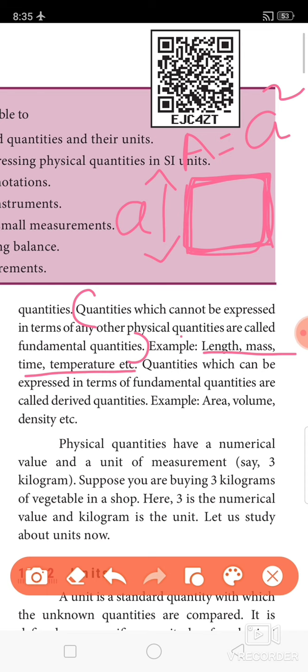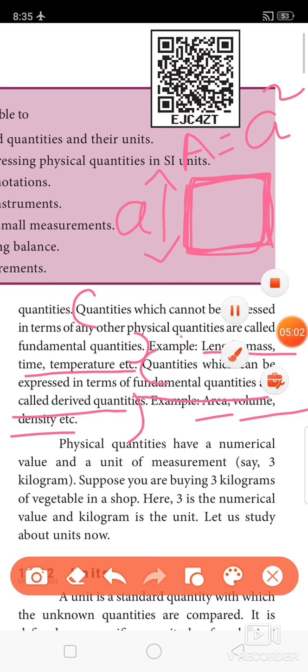So using length, a fundamental quantity, I can find out the area, another quantity. So it is called a derived quantity. Quantities which can be expressed in terms of fundamental quantities are called derived quantities. Examples: area, volume, density. This table you will find later.